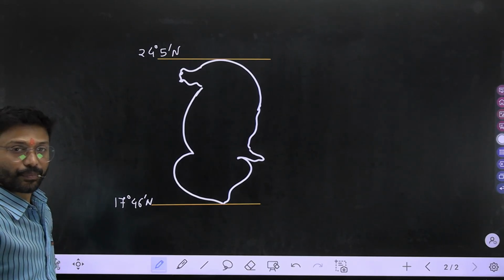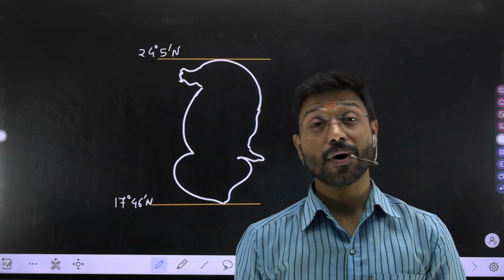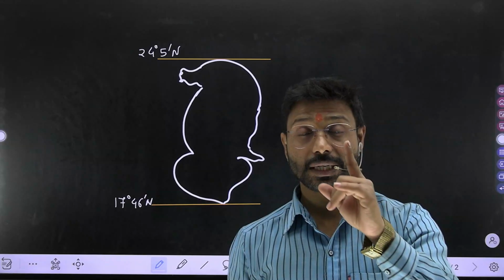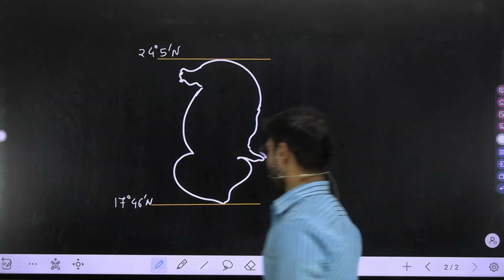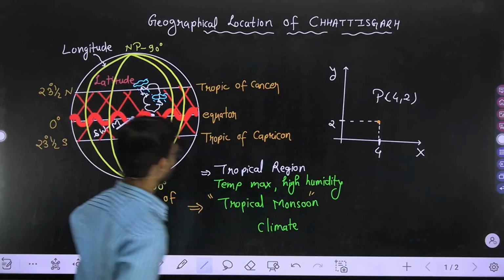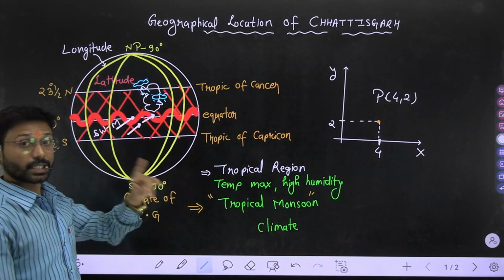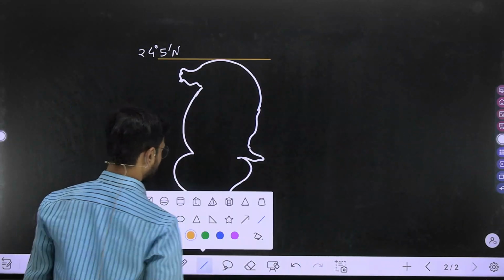Now again, I'm going to draw a longitude because it is a requirement to locate your Chhattisgarh. Okay, now see here, longitude means these lines. In the same manner I'm going to draw. Here it is, longitude, my dear.